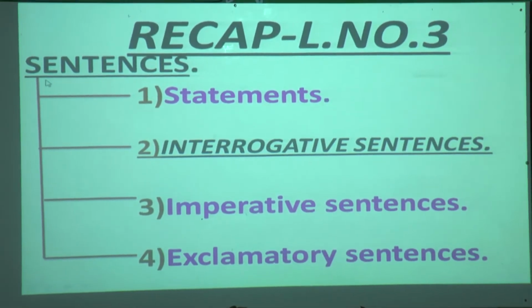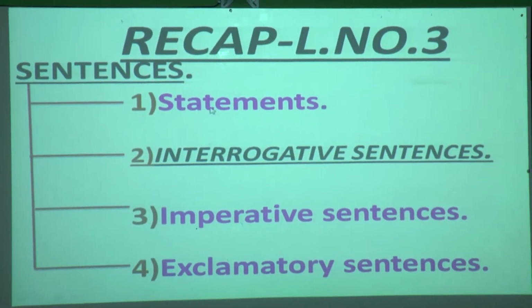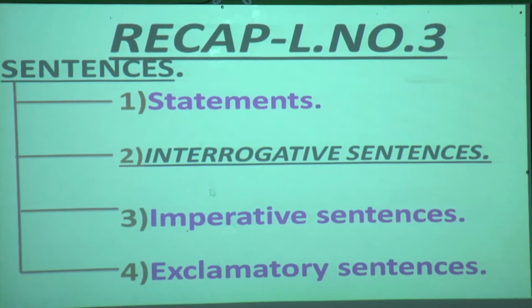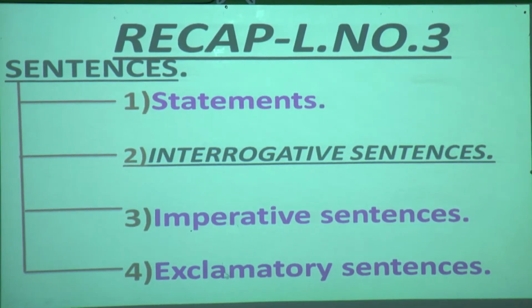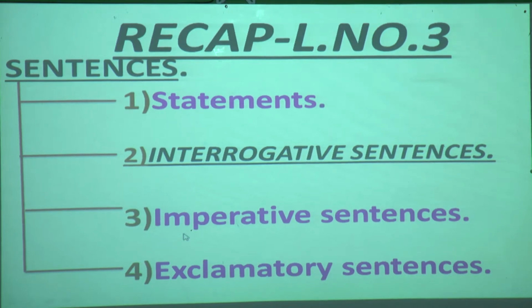What have we learned? Sentences. In that, what have we learned? Statements, interrogative sentences, imperative sentences, and exclamatory sentences. So in short, I will tell about all. A statement is nothing but a simple sentence or assertive sentence. What are interrogative sentences, which we are going to learn today in detail? It is nothing but the question we ask someone. Imperative sentences are the order or command which we give to someone. And exclamatory sentences are sudden expressions.